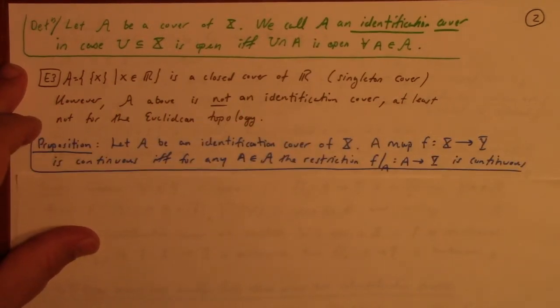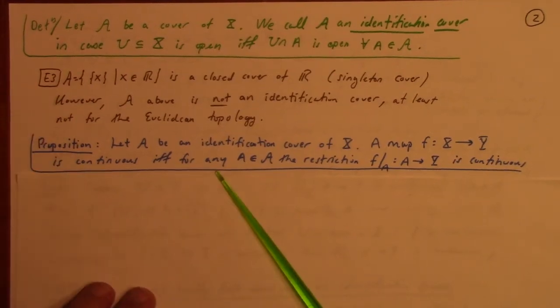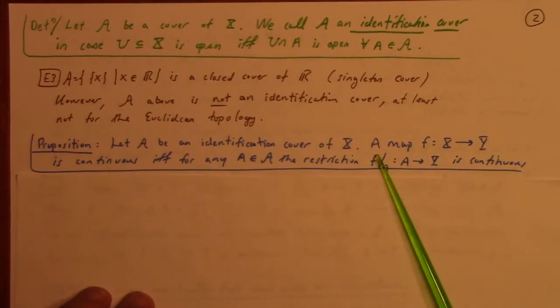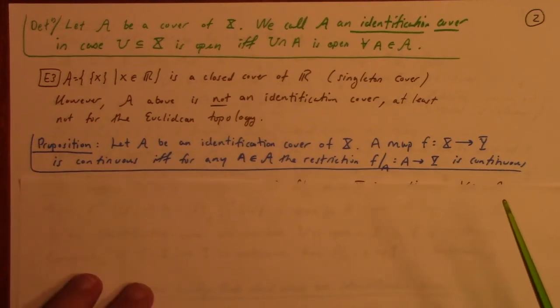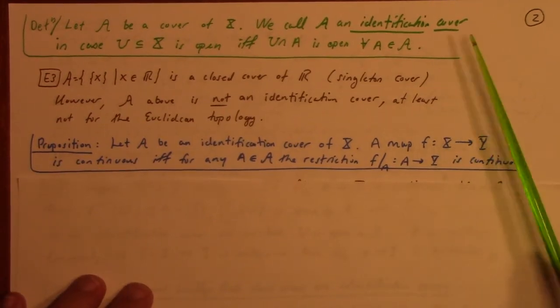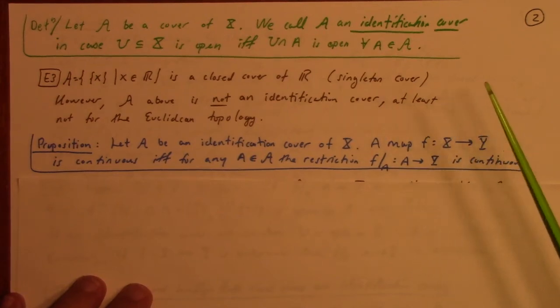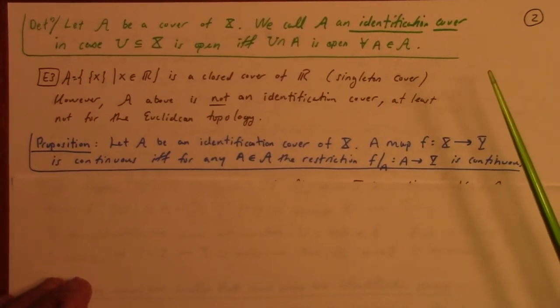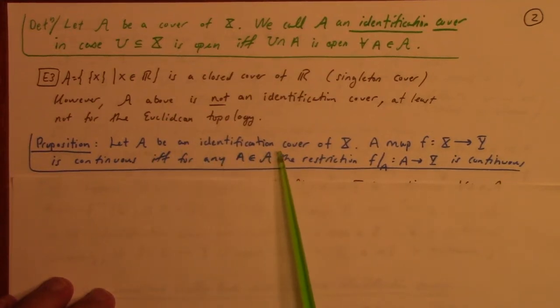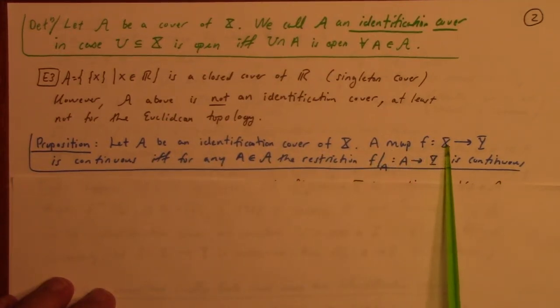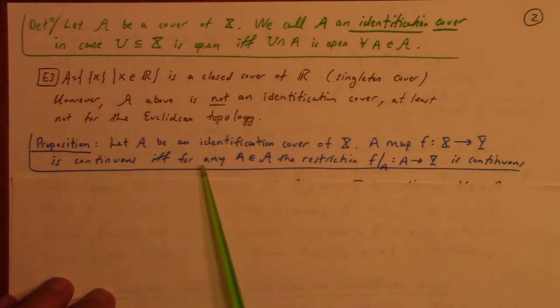So what is? Okay, so proposition: let A be an identification cover of X. I guess we're not really explaining what an identification cover is just yet. I mean, well, there's the definition, right? But what is it? Well, we've got a couple of propositions here to gain a better sense of that. Let's get to it then. Let A be an identification cover of X. A map from X to Y is continuous if and only if for any A in the cover, the restriction is continuous.